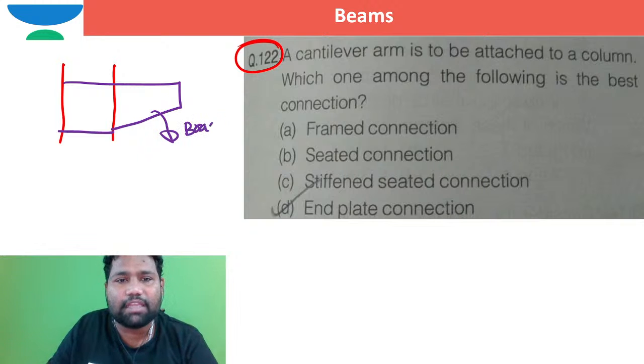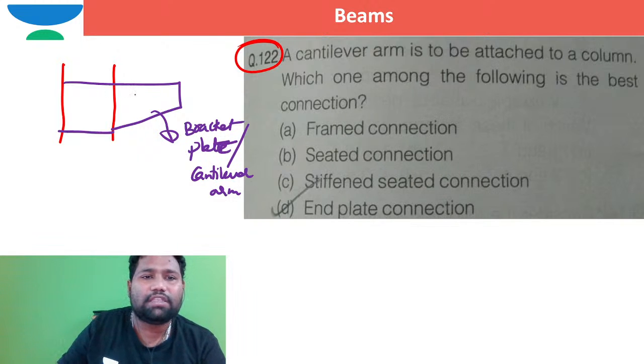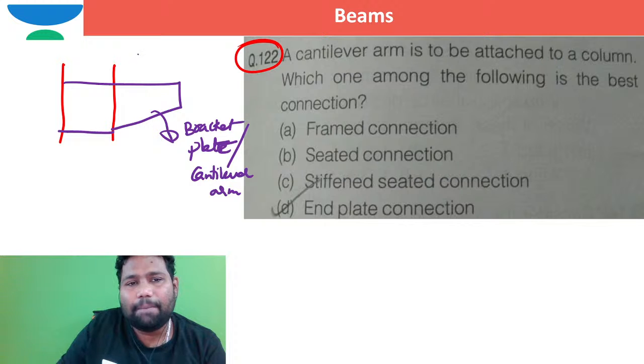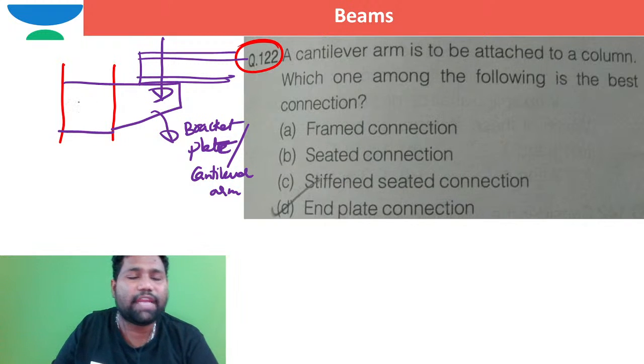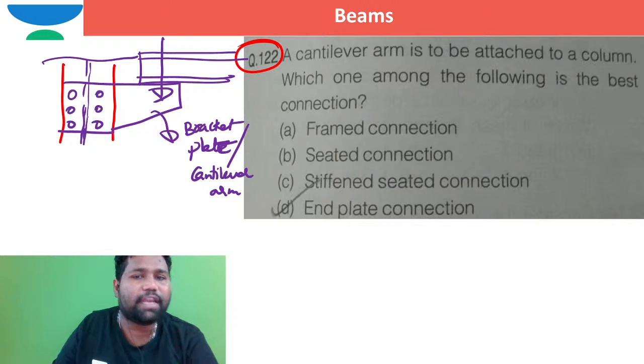This bracket plate, or I can say this is called a cantilever arm. Another name for this is bracket plate. So over this bracket plate, the beam will rest. The beam will apply a reaction directly on this bracket plate. That reaction will go to the column with the help of bolting or riveting or maybe welding or anything.